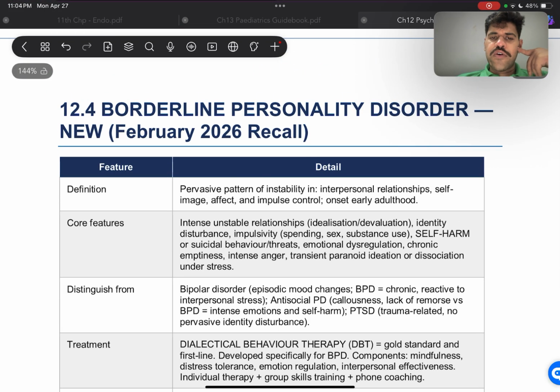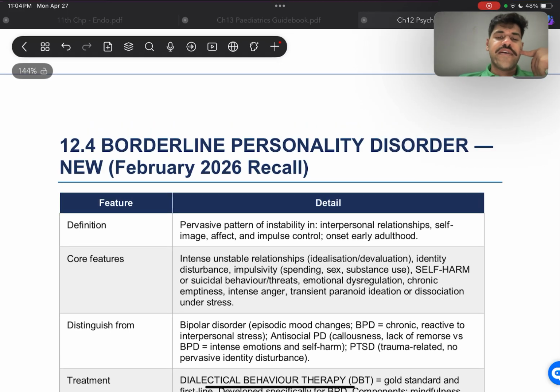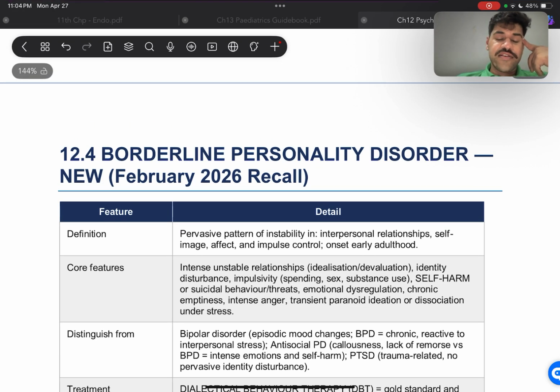All right, moving on to borderline personality disorder, which is BPD. All right, the definition is that they'll have a pervasive pattern of instability. There will be instability in interpersonal relationships, self-image, affect, and impulse control.